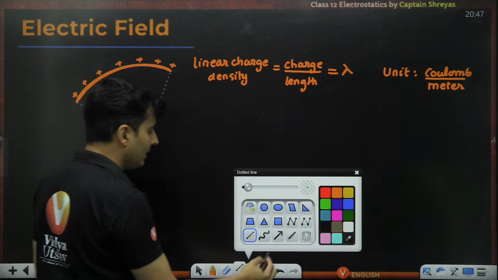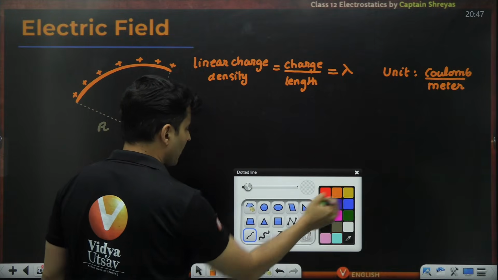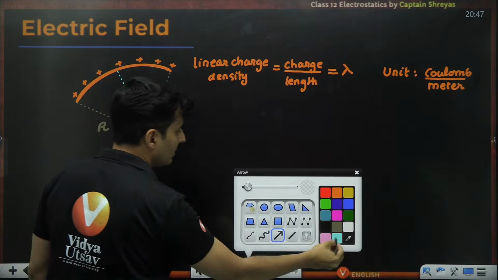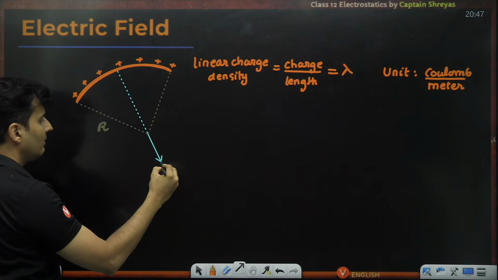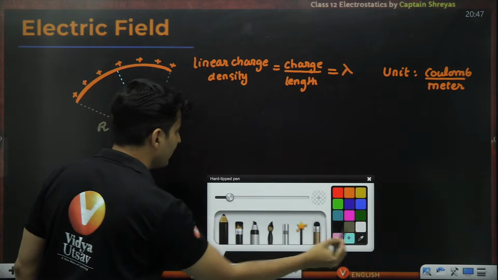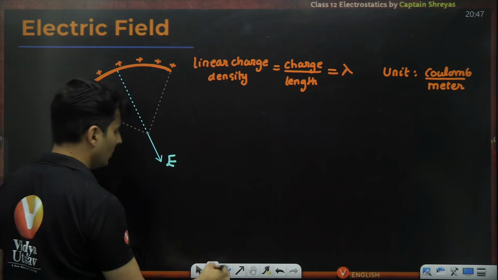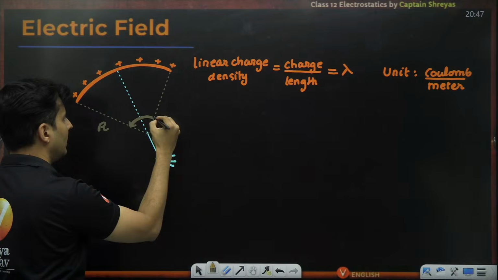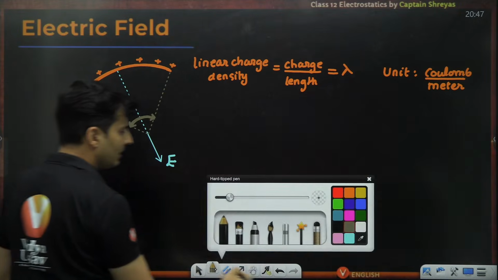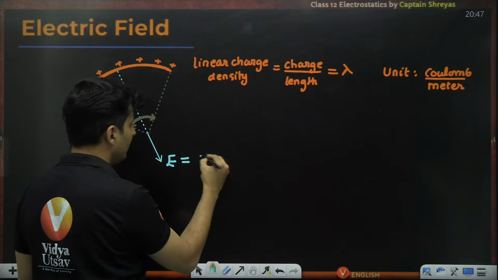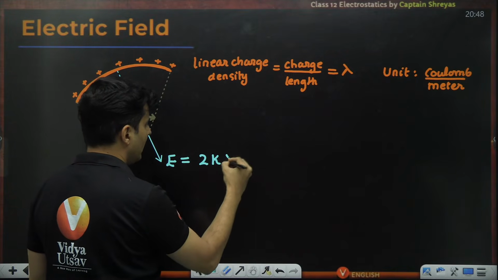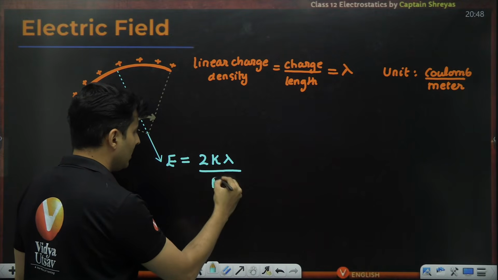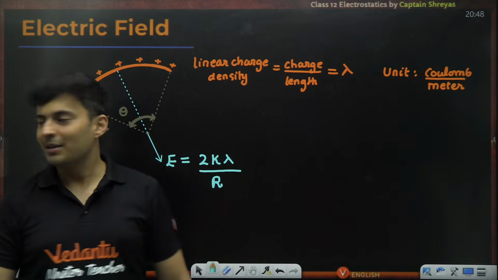So the net electric field comes exactly on the angle bisector. Because it is positive, it will be repulsive. If it was negative, it would be exactly opposite, but the magnitude will still be the same. If the total angle is theta, then this electric field is given by 2k lambda divided by, here you have r, and then what else do you have?